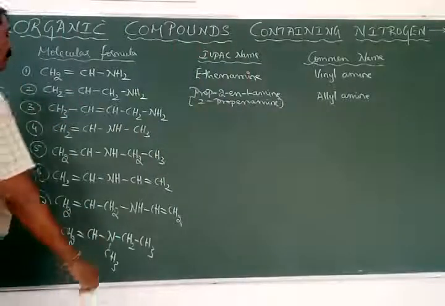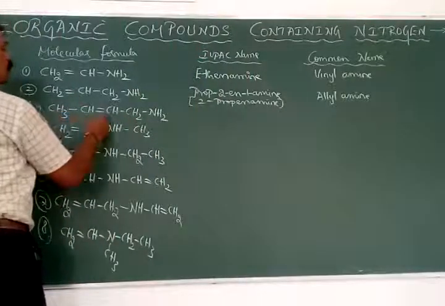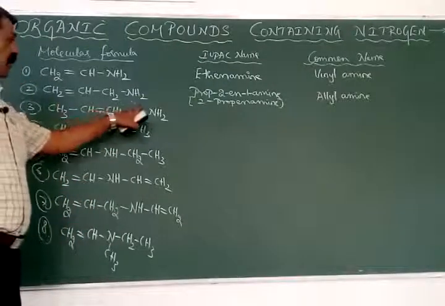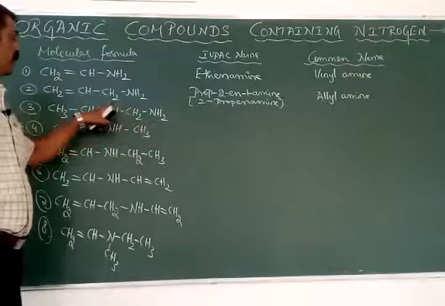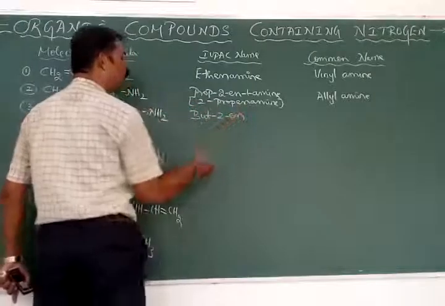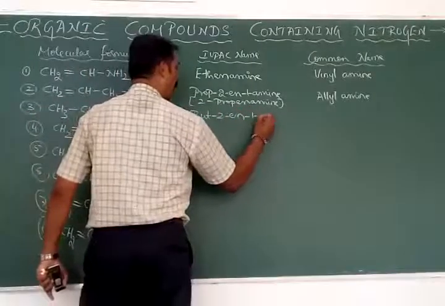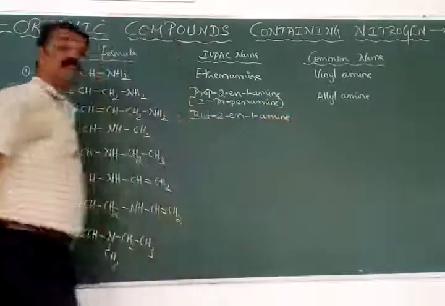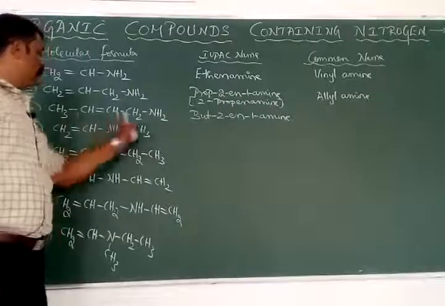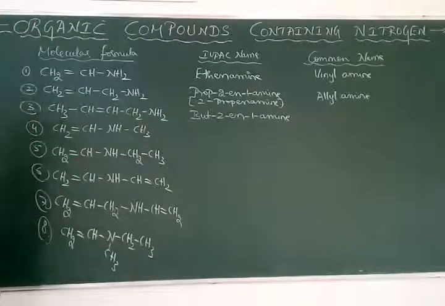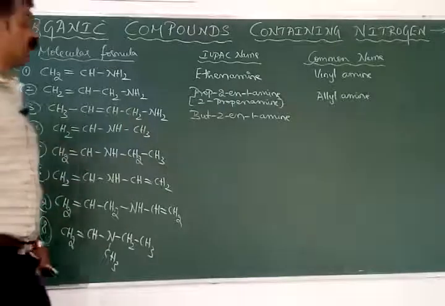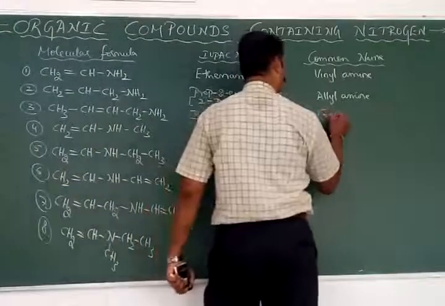Now here the root word is 1, 2, 3, 4, so but. The first carbon atom is where the functional group NH2 is attached, so it is first, and the next is second. The double bond is present at the second carbon atom. So it is but-2-ene with 1-amine, where the 1 can be written or not written. This is called but-2-en-1-amine. It is also called beta-butylenyl amine, and by another name, the crotonyl group also.